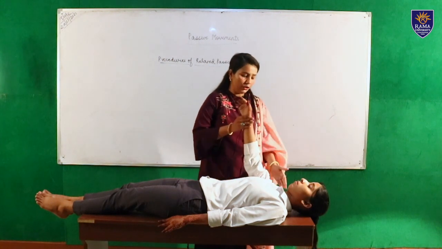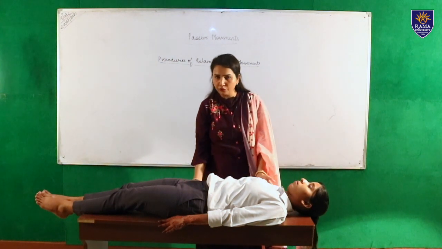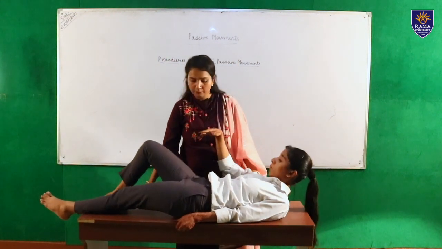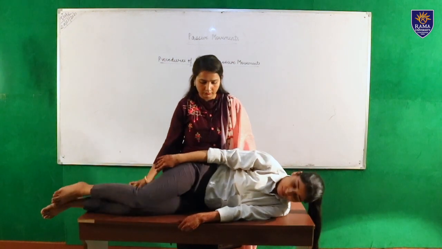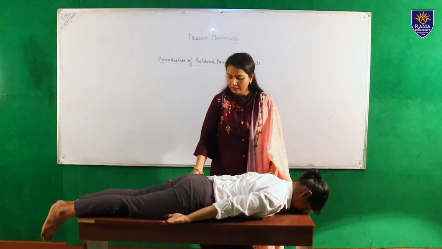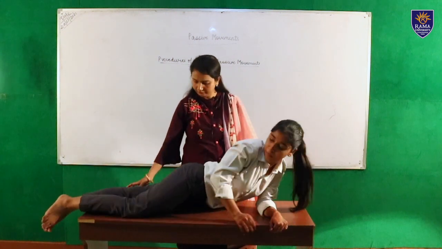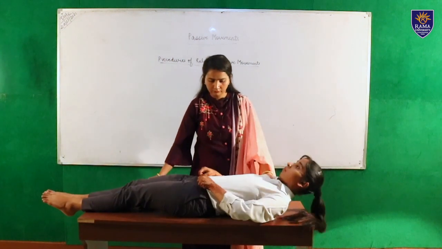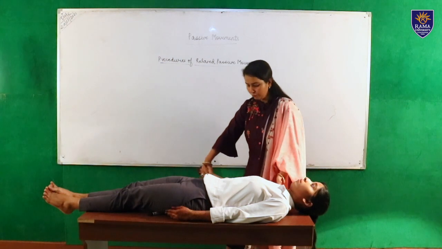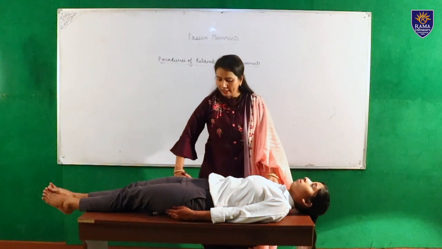So this is the shoulder flexion, and this is a neutral position for extension. We can position the patient in prone. Now we can apply the extension movement of the shoulder joint. So the next one is abduction movement of the shoulder joint. So this is abduction and this is adduction movement.